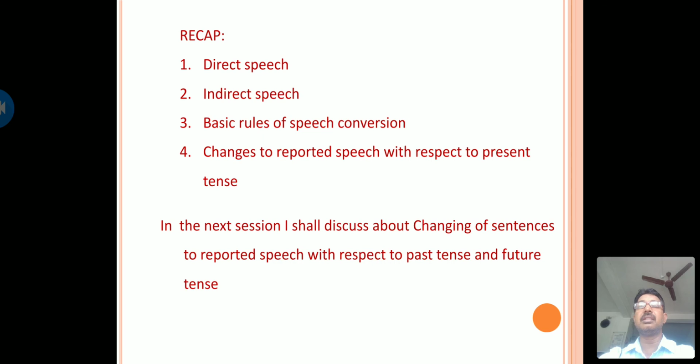And in the next session, we shall discuss changing of sentences to reported speech with respect to the past tense and future tense. Thank you.